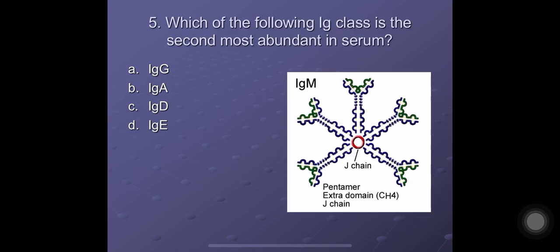Question number 5. Which of the following immunoglobulin class is the second most abundant in serum? A. IgG, B. IgA, C. IgD, and D. IgE. The correct answer here is B. IgA. The most abundant in serum is IgG and the second most abundant in serum is IgA.